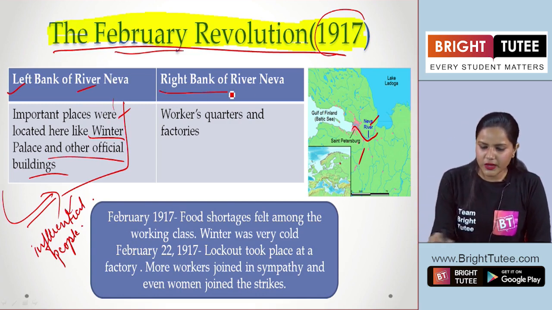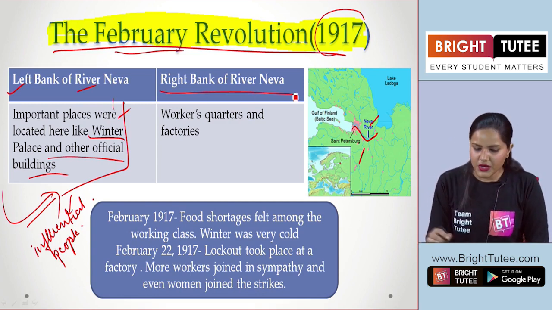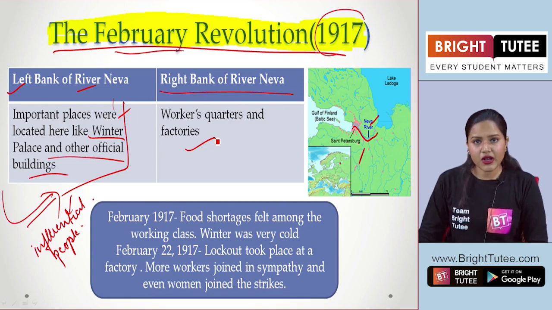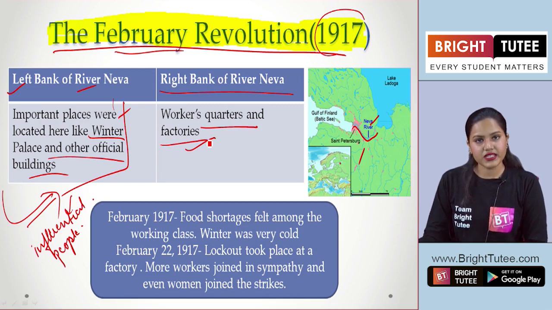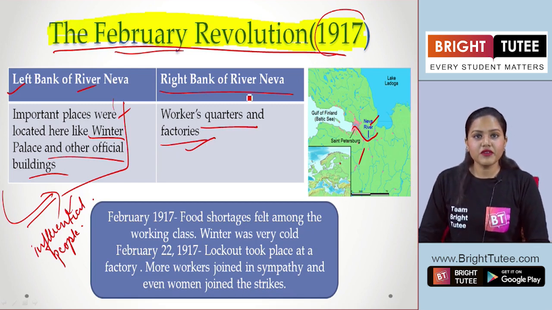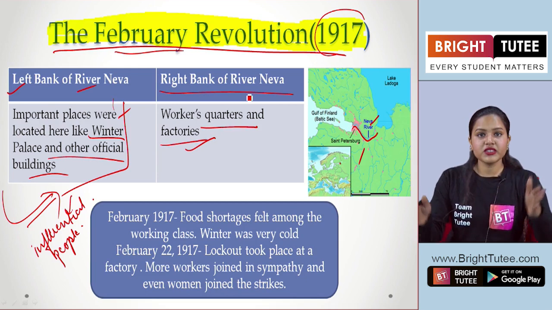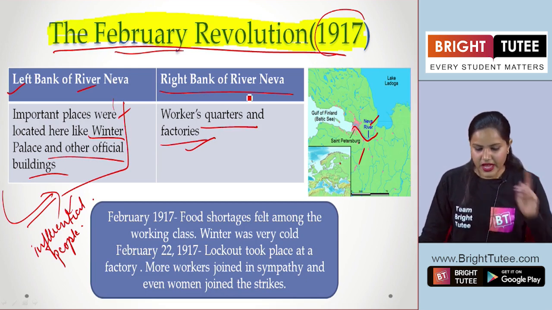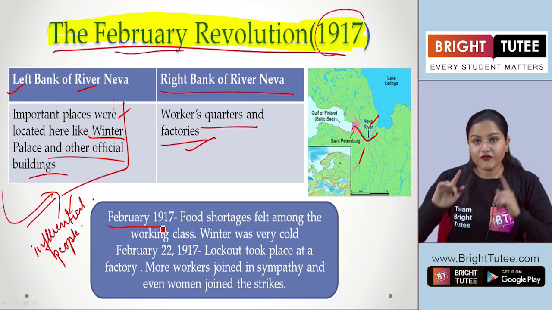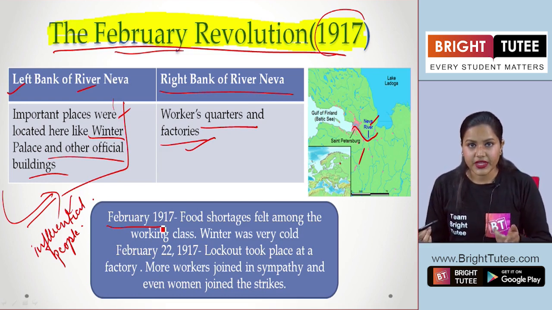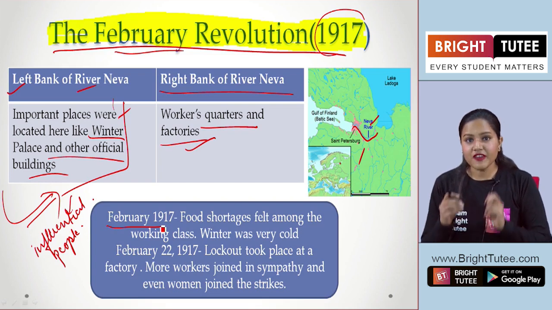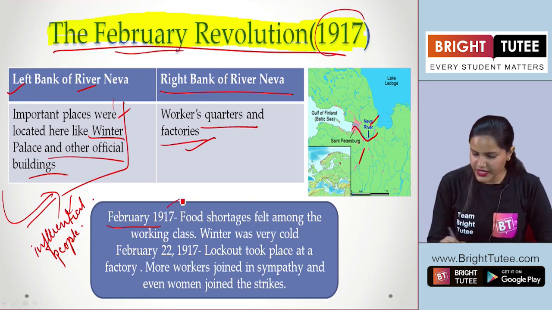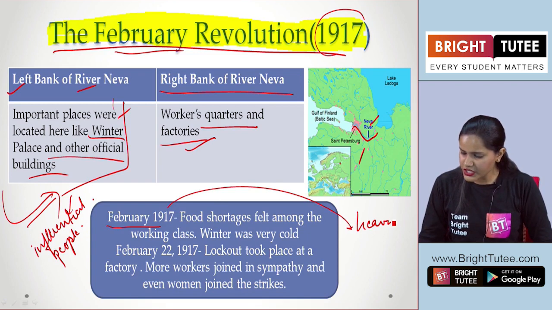But when we are talking about the right bank of river Neva, we see that the workers were living on this side. All the quarters and the factories were located on the right bank of river Neva. So this was the division, the layout of the whole city here, right? And when we are talking about February 1917, here we see that winter is quite bad in Russia, right? Heavy snowfall during this period in Russia.